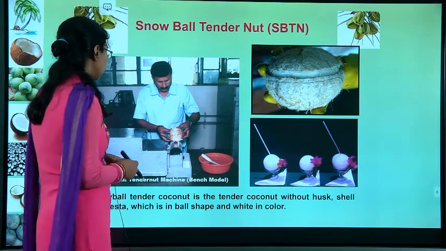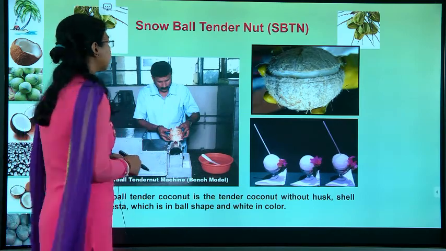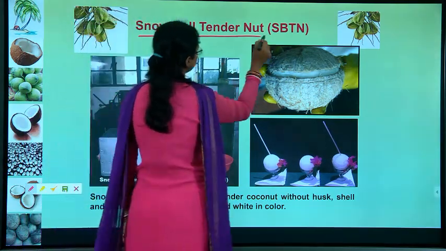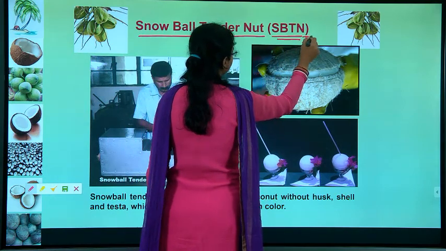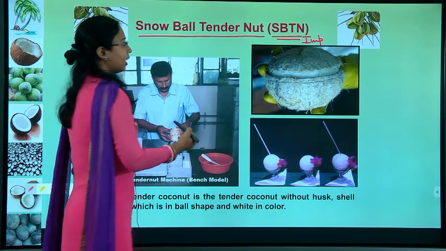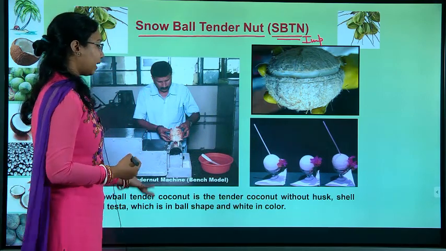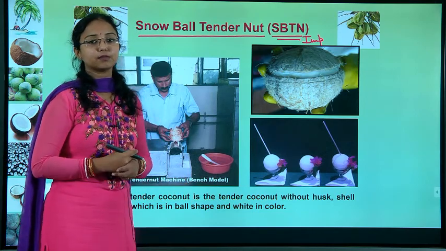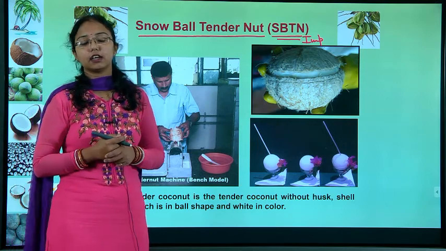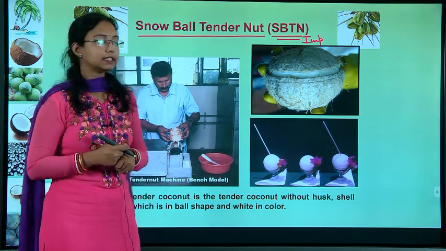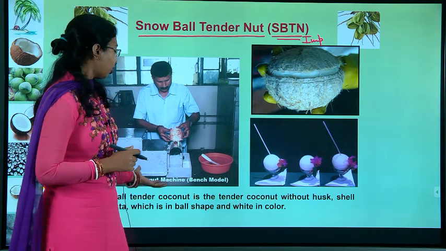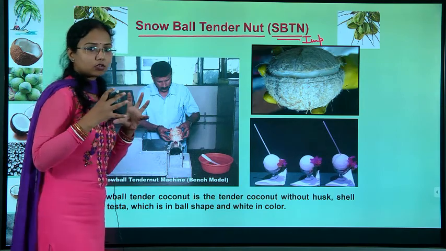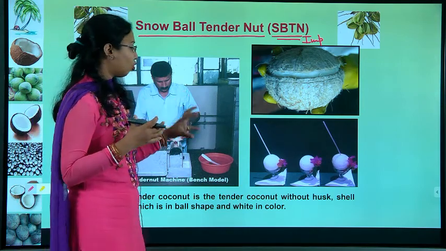Next, here you can see this is known as snowball tender nut. Remember the short form, SBTN. This is important for short questions. I don't know if you have seen it. Mostly this is famous in Kerala, and it is mostly used outside India, in Singapore, Thailand, these places. What they will do is use a snowball tender nut machine. They will cut the coconut meat into a whole ball shape.